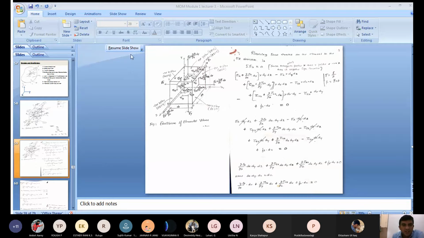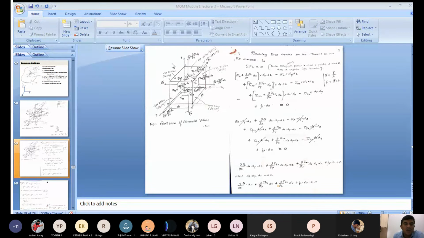Now see, first we consider the positive X plane. Which stress is acting along the X direction? That is sigma x plus dou sigma x by dou x into dx. That is the stress acting only along the X direction.